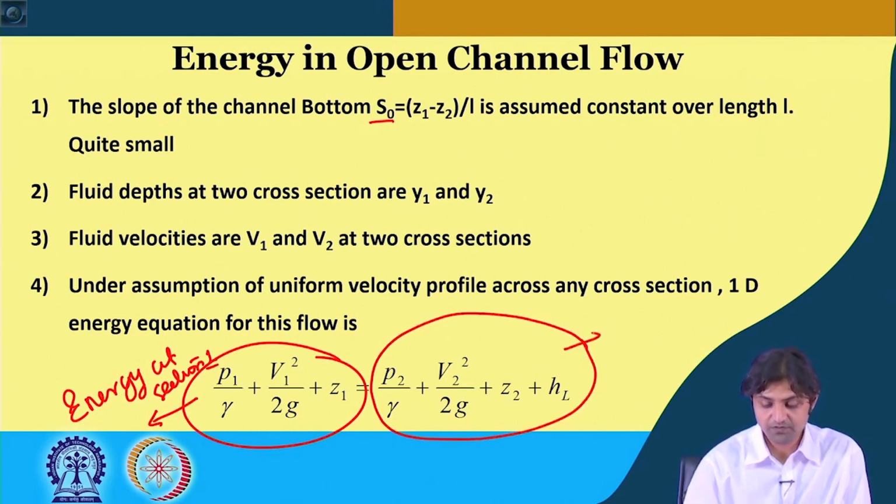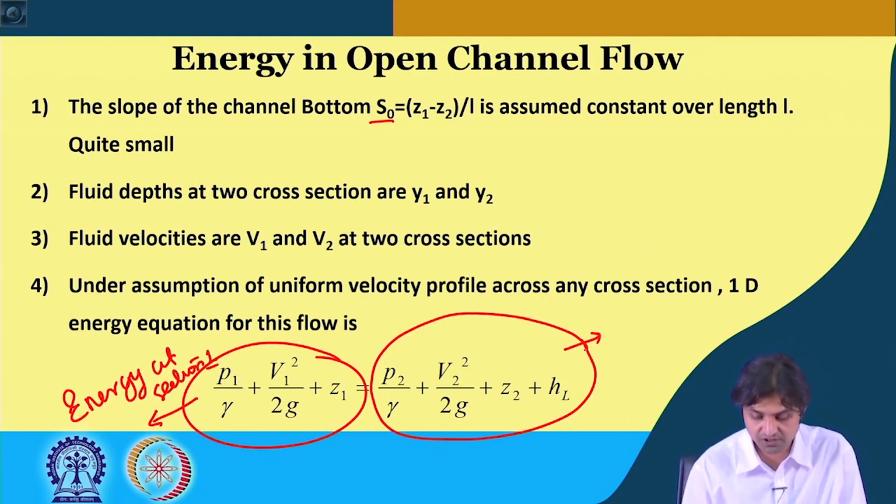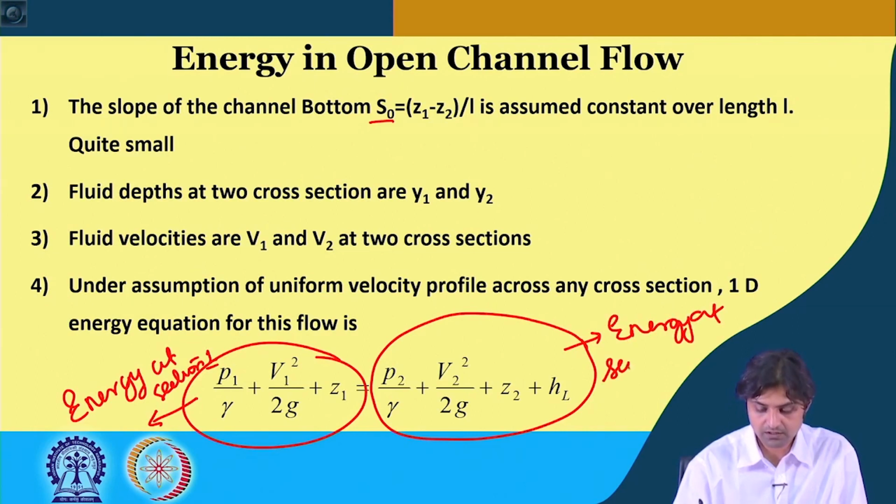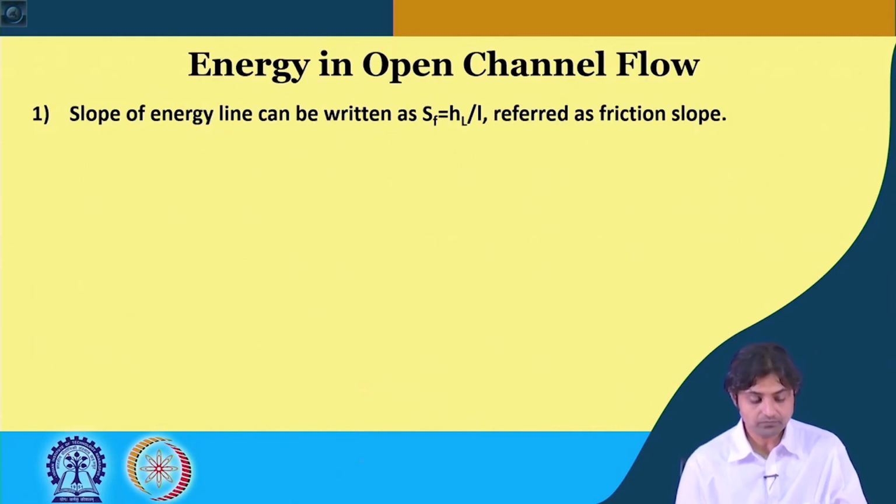If we account for the energy loss, then our energy should be conserved, since we add the lost energy to the system. This is the energy at section 2.